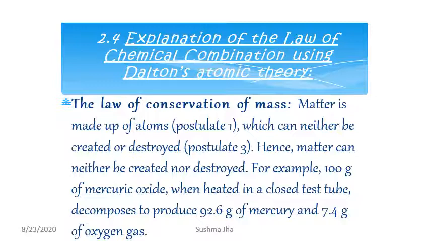For example, 100 gram of mercuric oxide when heated in a closed test tube, it decomposes into its respective elements, that is 92.6 gram of mercury and 7.4 gram of oxygen gas.